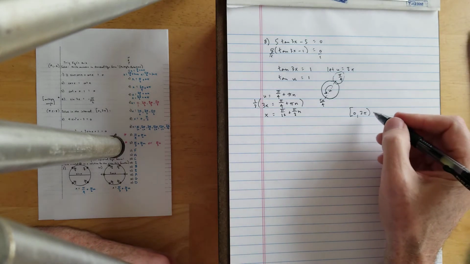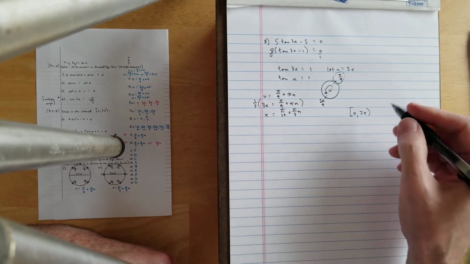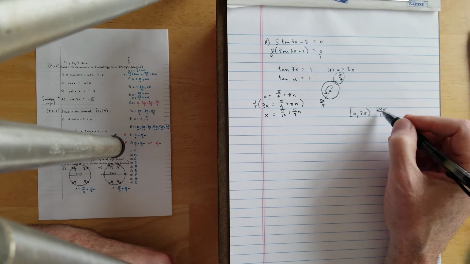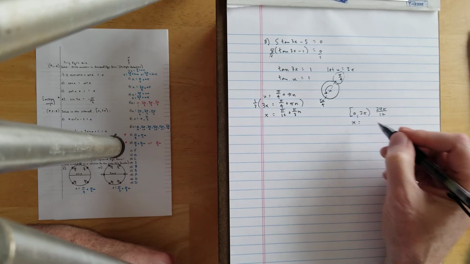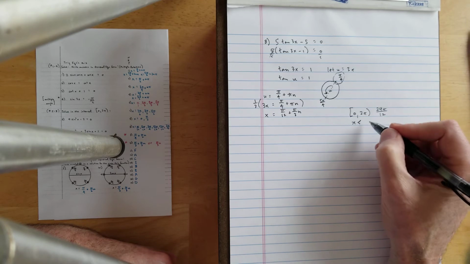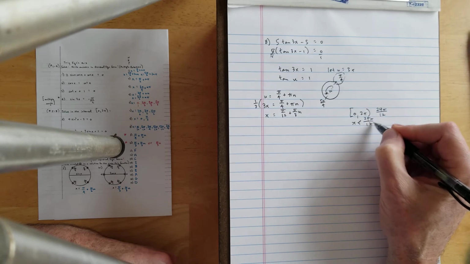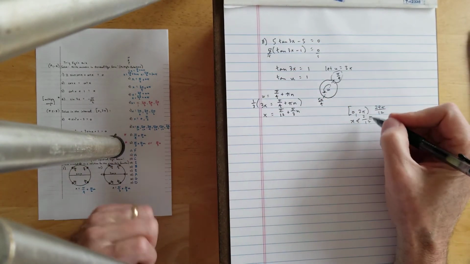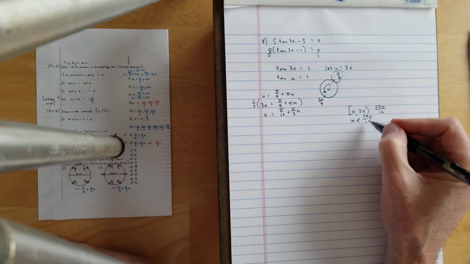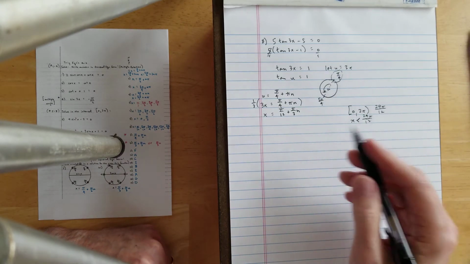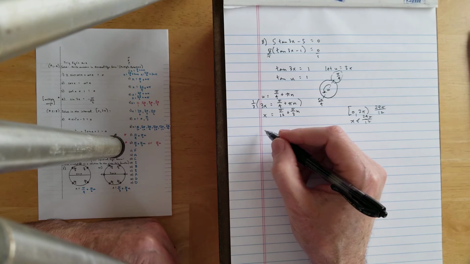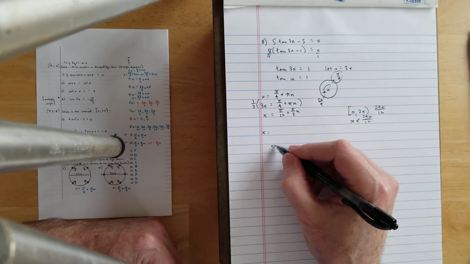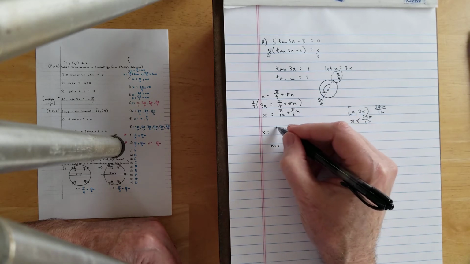So here we go. 2 pi with a denominator of 12 is 24 pi over 12. All right, so our solution for x has to be strictly less than 24 pi over 12. Try again. All right, so x has to be less than 24 pi over 12. So let's just make some solutions here for x. X equals, let's let for the first position n equals 0. So n is 0, that gives me pi over 12.